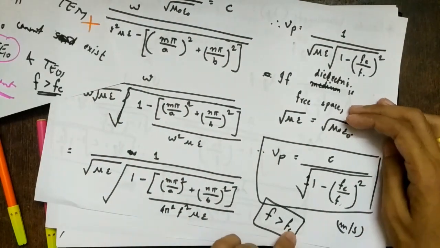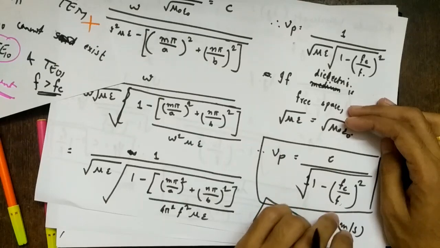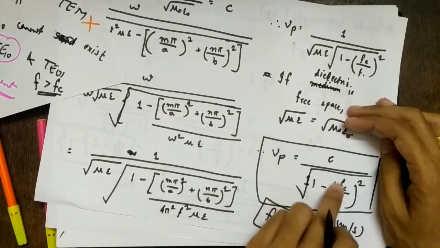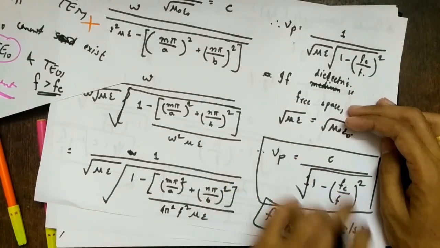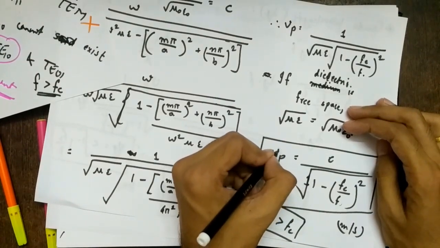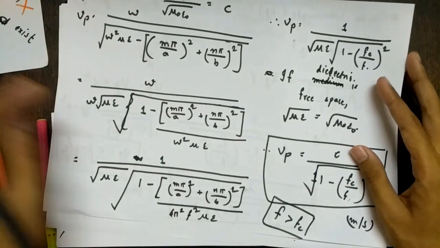So if f is greater than fc, then fc by f is less than 1. So this whole part will be less than 1 obviously. If this is less than 1, I will obviously get Vp greater than c. Means the phase velocity is traveling greater than the speed of light. That is what we have proved here, right?